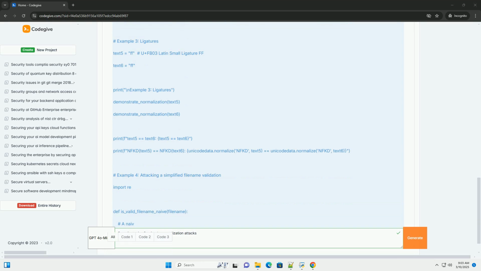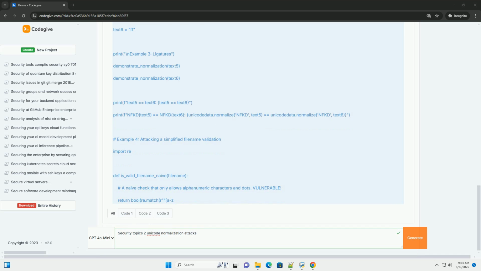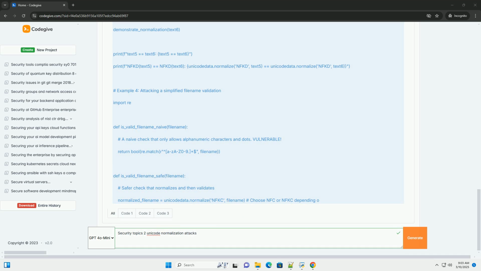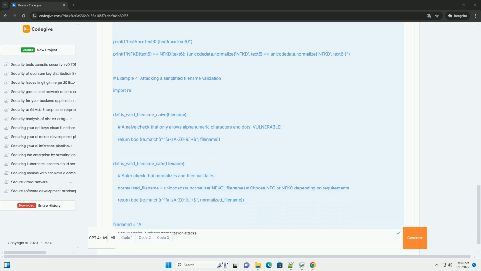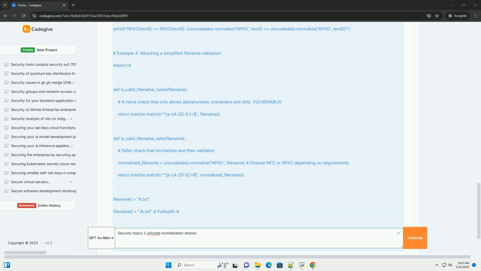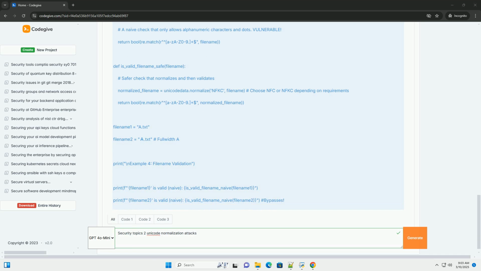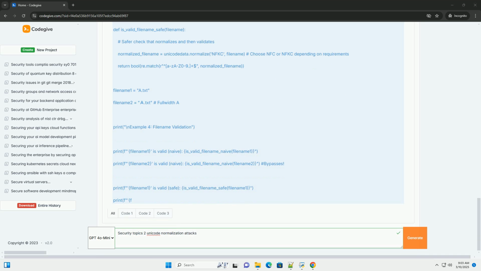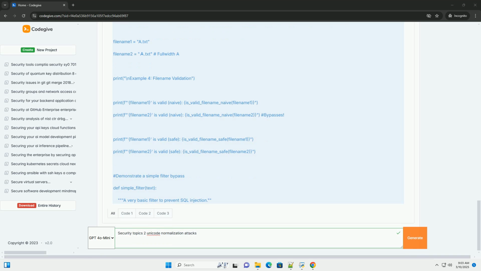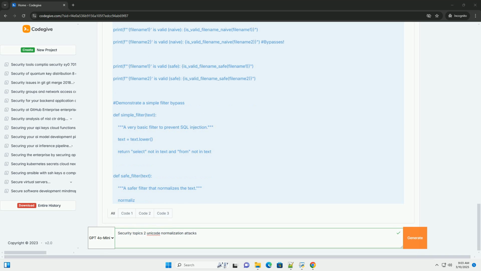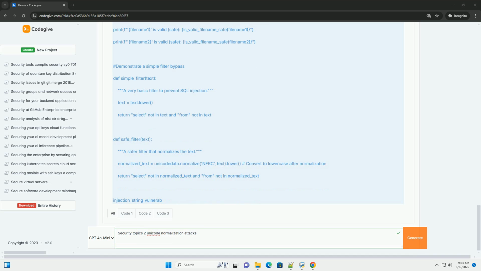This tutorial will explore: 1. What is Unicode and normalization, understanding the basics of character encoding and why normalization is crucial. 2. Types of Unicode normalization forms, exploring NFC, NFD, NFKC, and NFKD with examples. 3. The problem, Unicode equivalence and security implications, explaining how equivalent representations can bypass security measures. 4. Common attack scenarios, detailed examples in different contexts, including file name validation, URL sanitization, and data filtering.